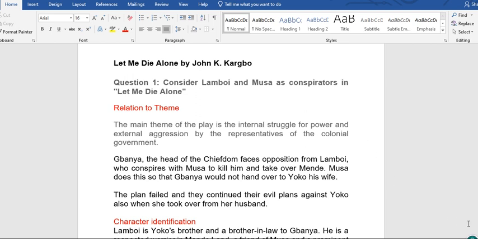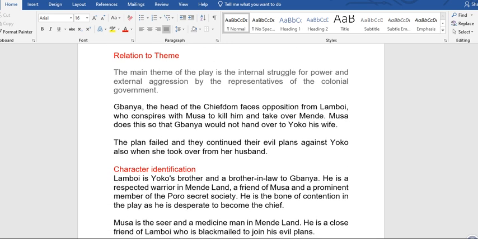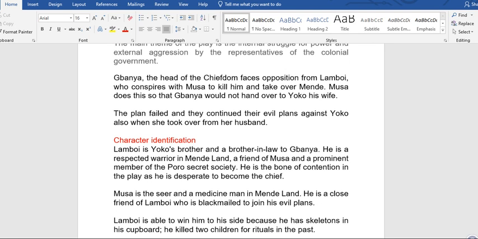Banya, the head of the kingdom, faces opposition from Lamboy, who conspires with Musa to kill him and take over Mende. Musa does this so that Banya will not hand over the chiefdom to his wife, Yoko. The plan failed and they continued their evil plans against Yoko also when she took over from her husband.